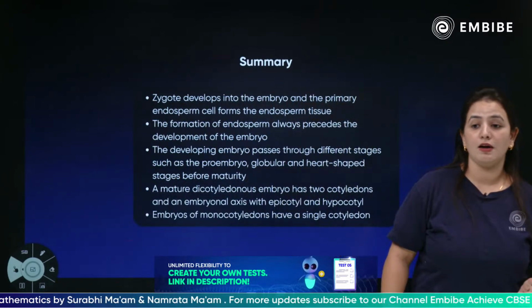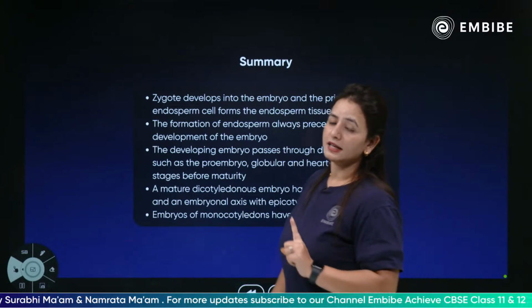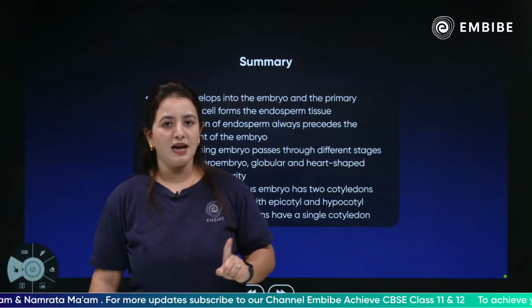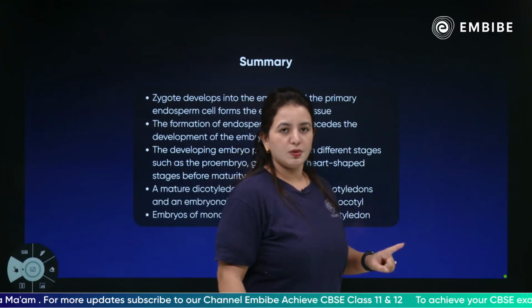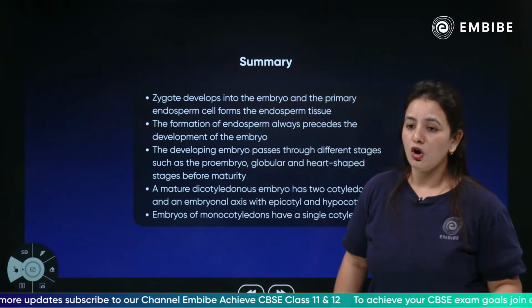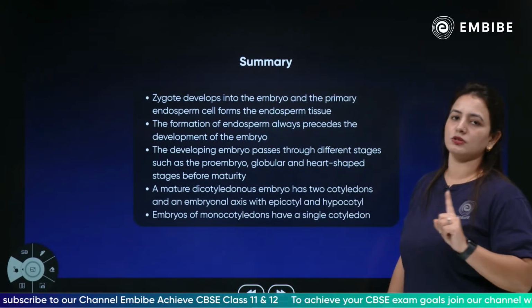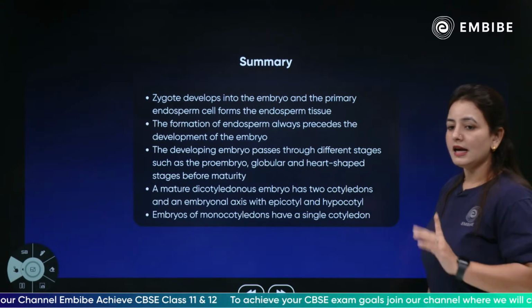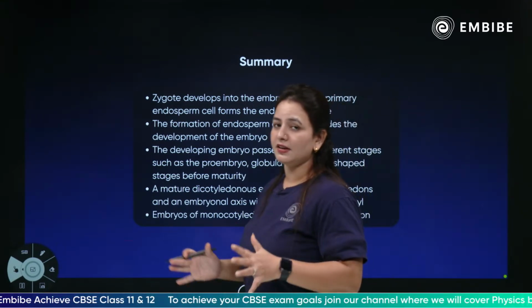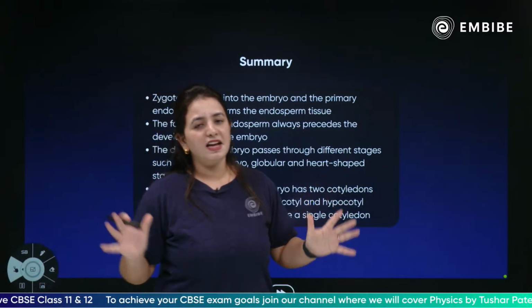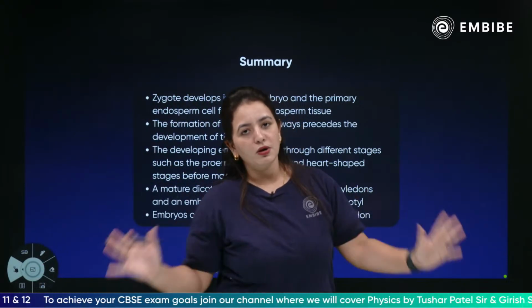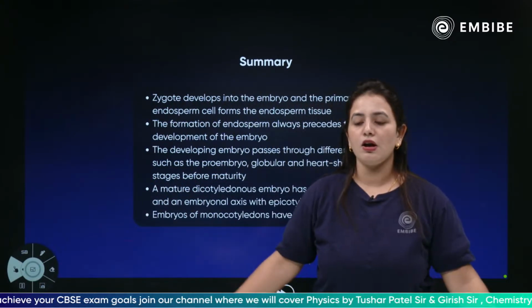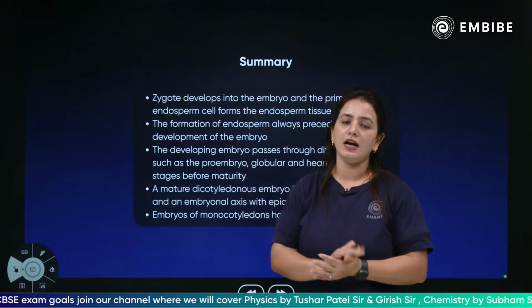Embryos of monocots have only a single cotyledon. The coleoptile is a part of the plumule, and the coleorhiza is a part of the root, and they lead to the development of the monocot. I hope you have understood everything regarding seed development, which is very basic. Restricting to your board, your NCERT, this is totally related to that only.